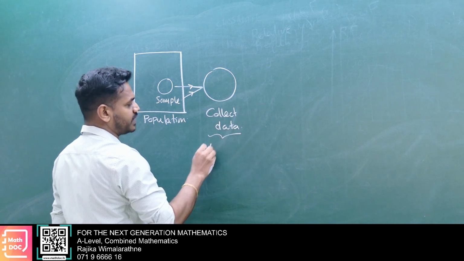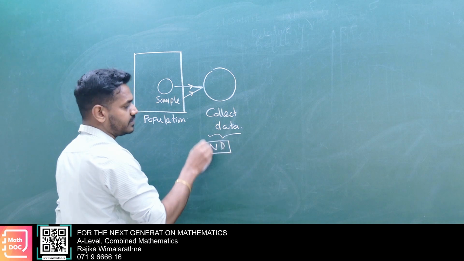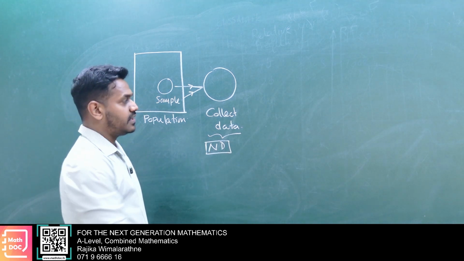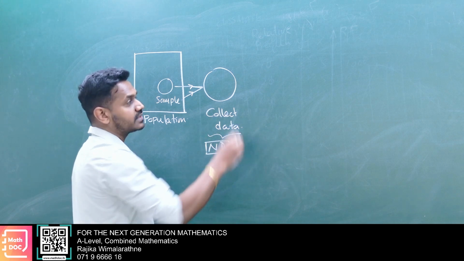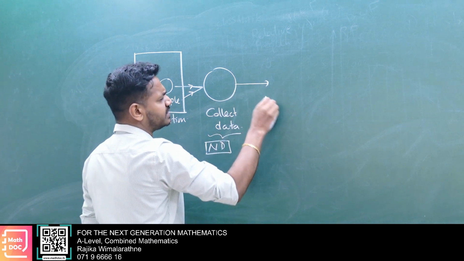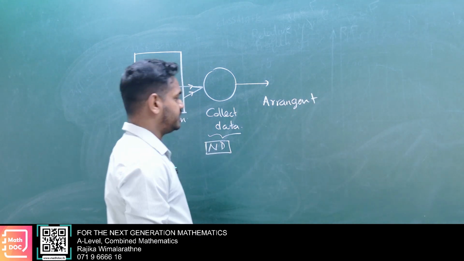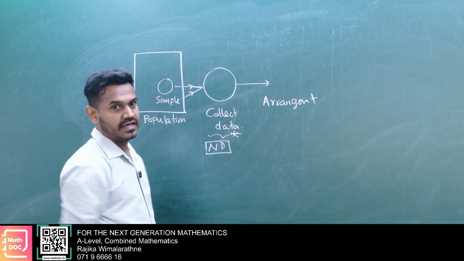Usually we consider numerical data, because for calculation we need numerical data. After collecting data, we have to arrange it. Just collected data I call raw data.